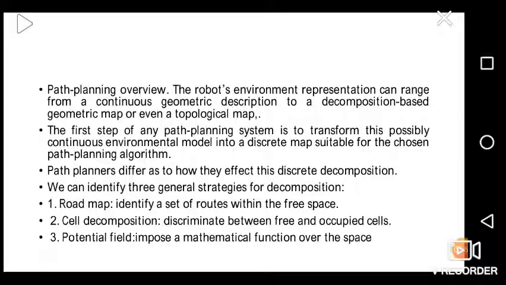Number one, roadmap: identify a set of routes within the free space. Number two, cell decomposition: discriminate between free and occupied. Number three, potential field: impose a mathematical function over the space.